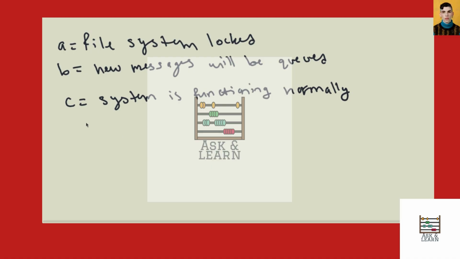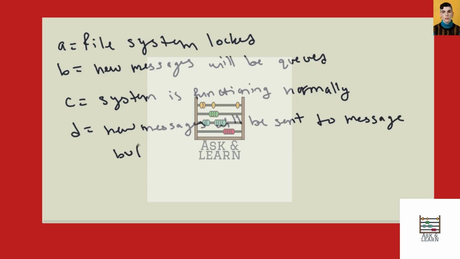So now we have our next one, D, which is new messages will be sent to the message buffer. And then it also says, if the file system is not locked, then new messages will be sent to the buffer. And then the last sentence says, new messages will not be sent to the message buffer.